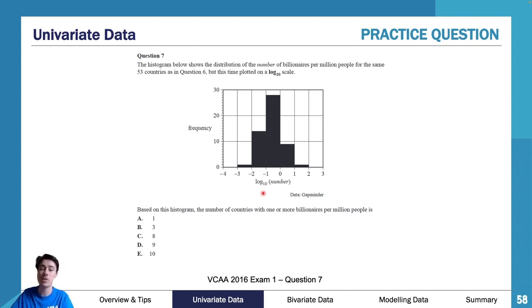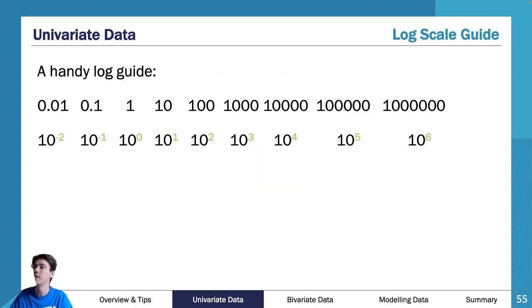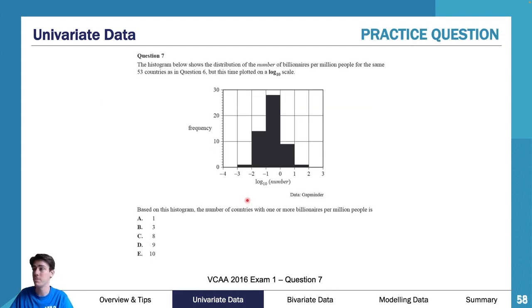So what is a log of 1? Well, the first thing I would do is go to my summary book. So I'd go to my summary book and I'd go here, hoping this clicks in. I'd go to here in my summary book and I'd go, all right, what is 1? Well, 1 in my summary book is 10 to the 0, which is a log number of 0. So if it's a log number of 0, I need to go to here. And a log number of 0 is here.